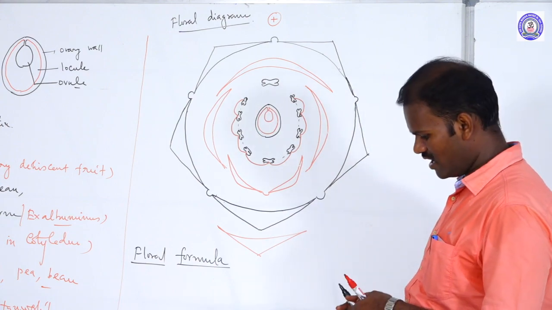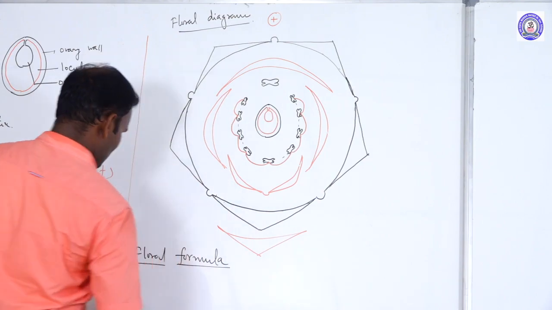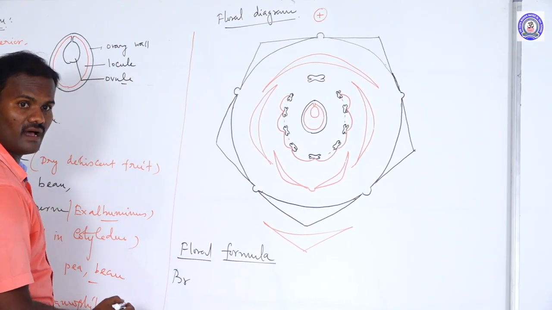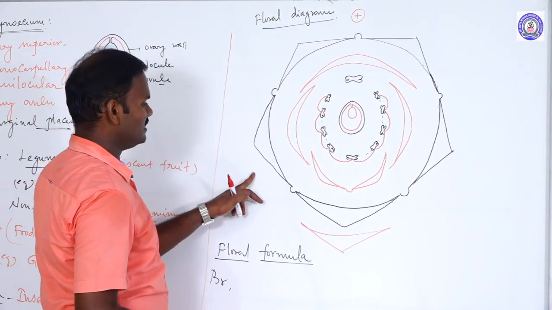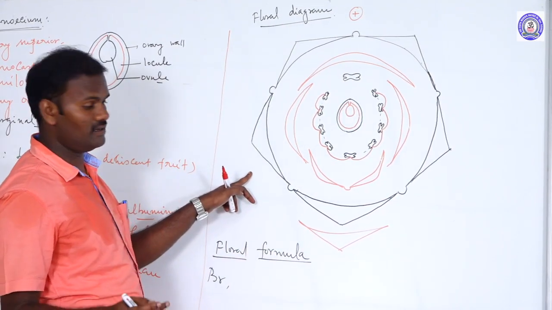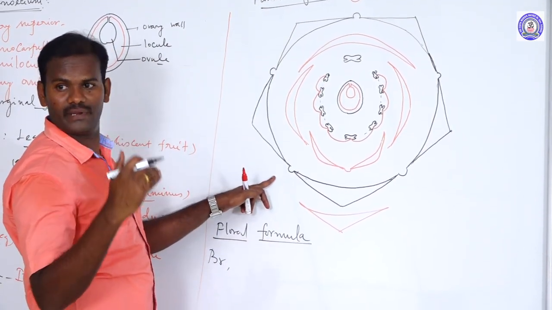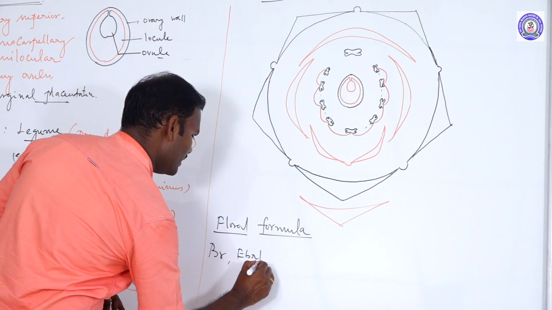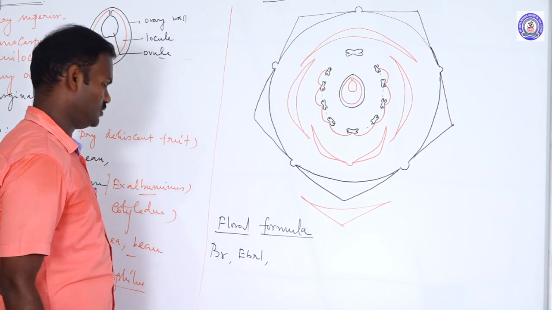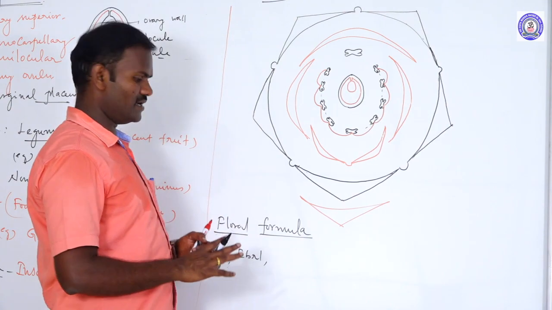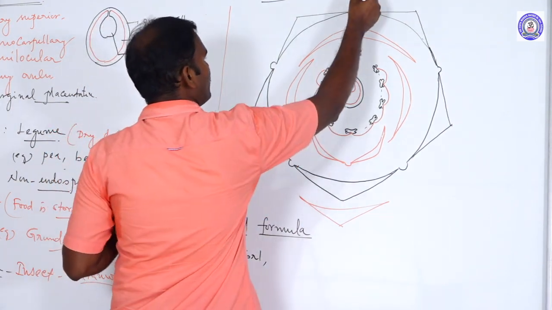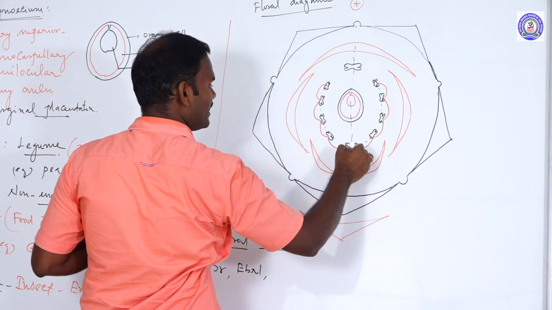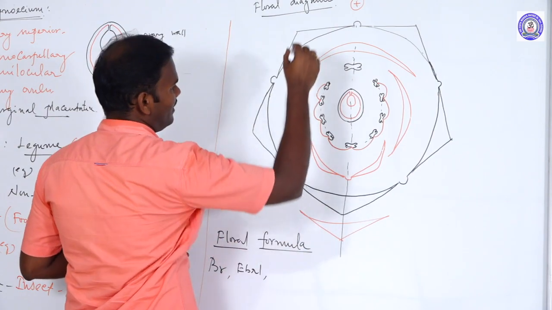And if you write the floral formula, first, the bract is present, so it is represented by Br. Next, the bracteole is absent. A small bract-like structure present in the middle of the pedicel is the bracteole. The bracteole is absent, so it is represented as Ebrl, ebracteolate, absence of bracteoles. The next, it is a zygomorphic condition. For example, if we cut the flower along only one vertical plane, it is divided into two equal halves.